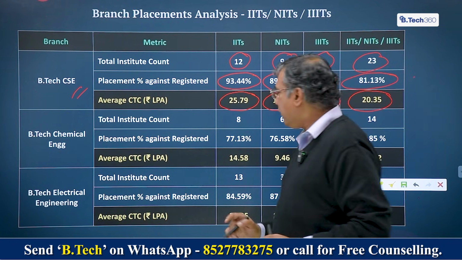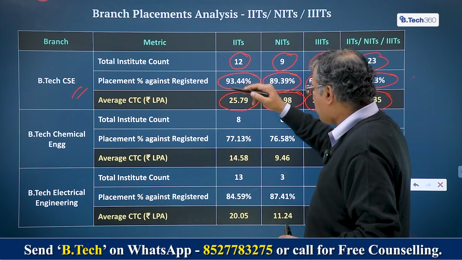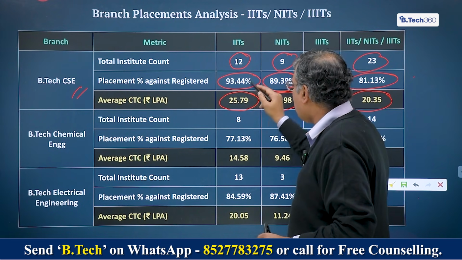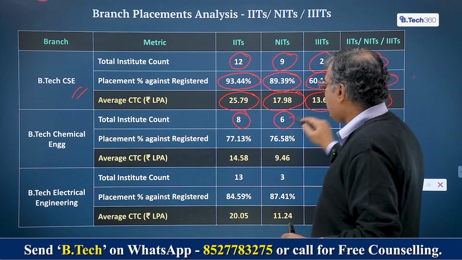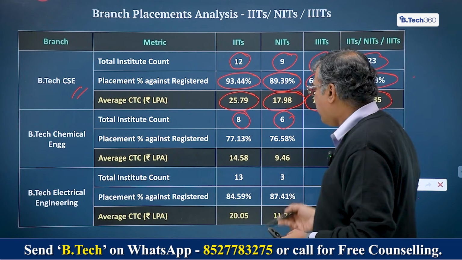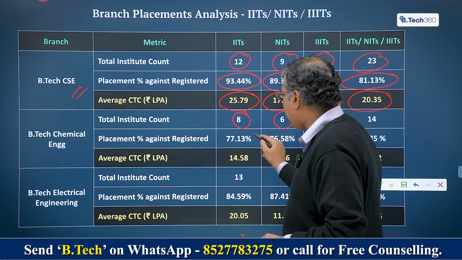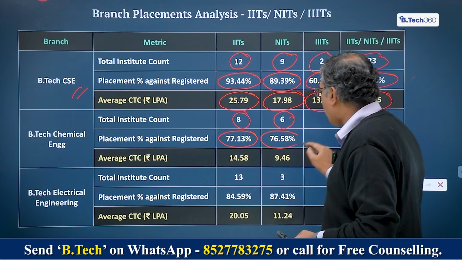Now for chemical engineering, if I have to move further, the total institution count of the 23 that are offering chemical engineering, in IITs it's only 8 and in NIT 6. So here it is 23, but here, because many of the institutions would not be giving a chemical engineering program, right? Now here the placement against registered is 77% here for IITs and 76% for NITs.